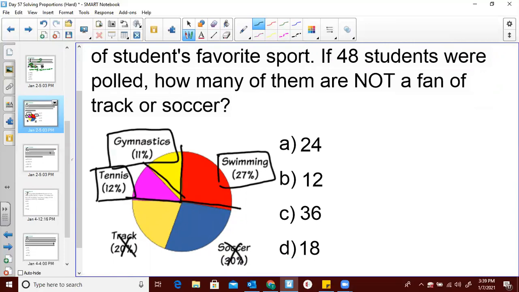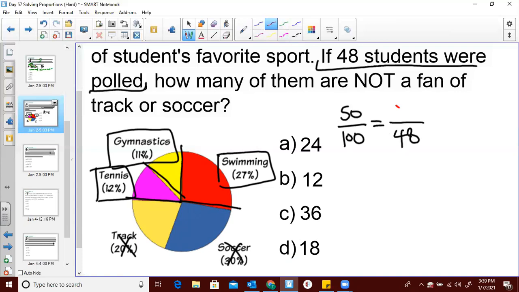So as always, it's a percent, so it's going to be over 100. And let's add them up. We have 12 plus 11 plus 27. If you throw that in Desmos or your calculator, you get 50. All right, and again, we're going to put this over total, or part over total. Well, I'm looking at half of this pie chart. So to me, that screams I'm looking for my part. But if you look in the problem, you can also notice that it says 48 students were polled. All right, so I know that 48 is my total, and I don't know how many of these 48 it is. Now, a lot of you are going to be like, it's 50%, so half of 48, no brainer.